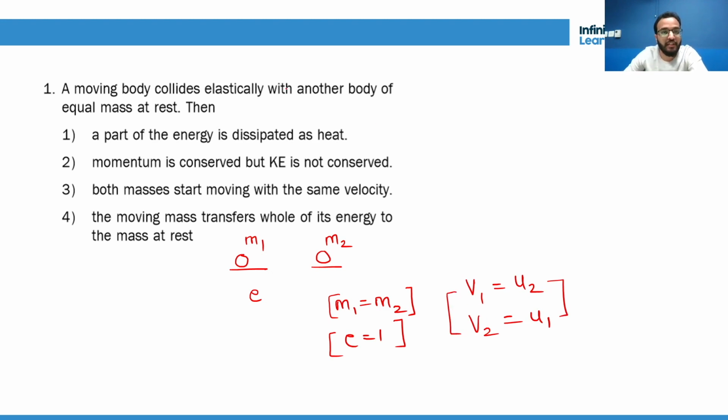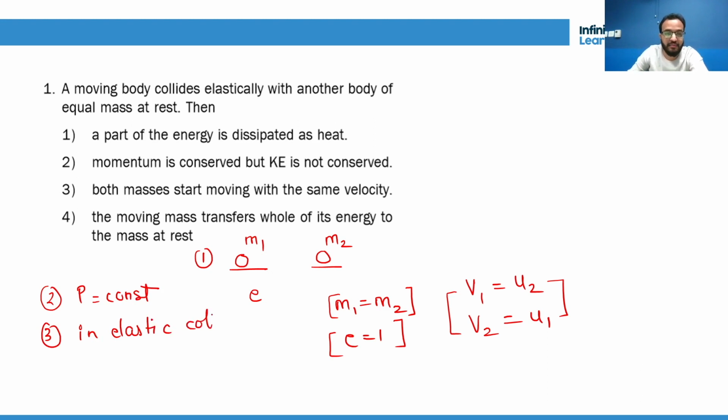Okay, so a moving body collides elastically with another body of equal mass at rest. First of all, this is the special case. Second thing, momentum is conserved, momentum is constant in any kind of collision. Remember this thing. Third, in elastic collision only, kinetic energy is also conserved. In only elastic collision kinetic energy is also constant. So we can say a part of energy is dissipated as heat. No, the moving mass transfers whole of its energy to the mass at rest.